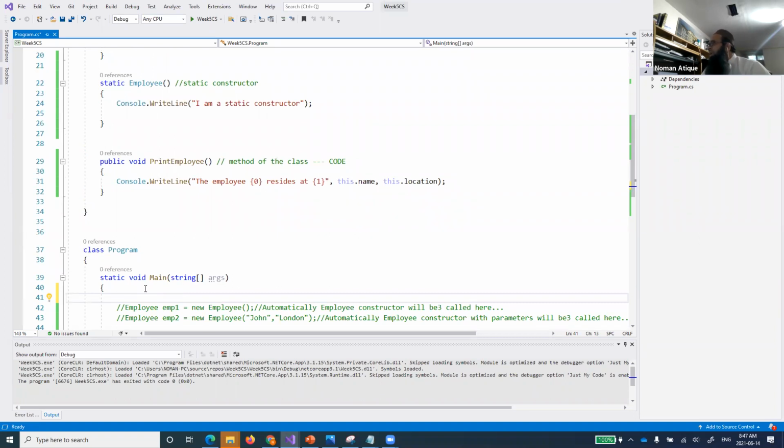Exactly. So new employee will call it. Yes, you are right. So new employee might call it. So why? Because we just have to create an object for that one particularly. But if it was a general method, we can call a general method without making an object. And you remember that we have done that before.